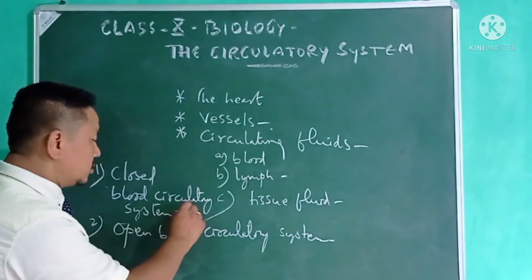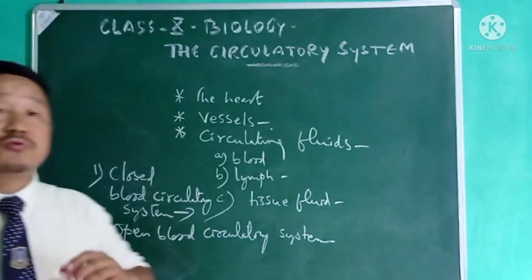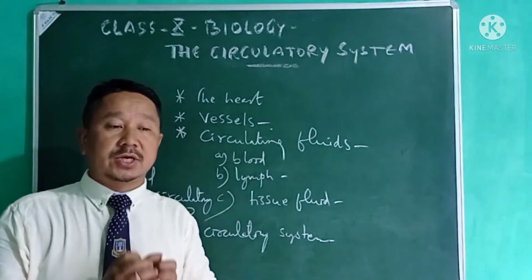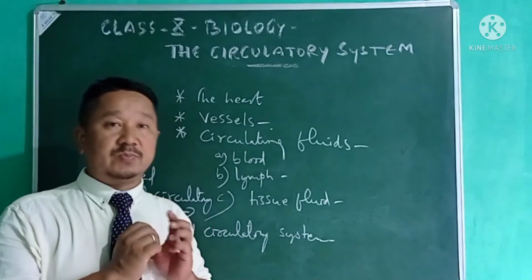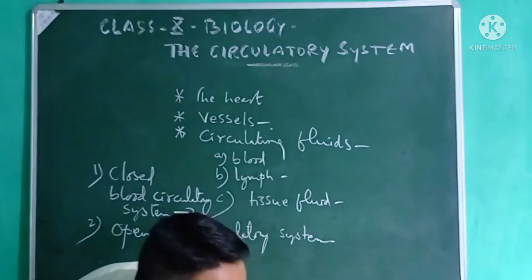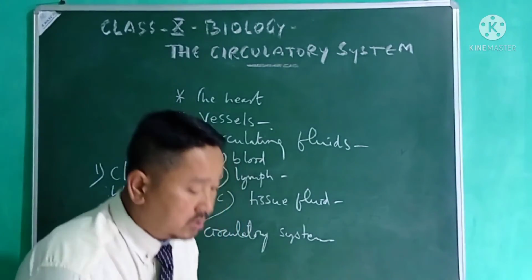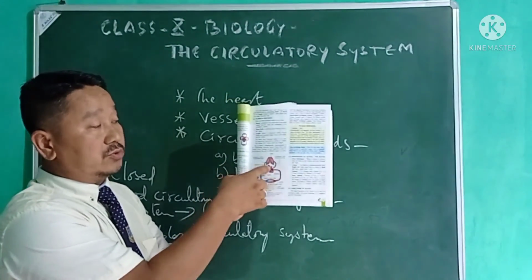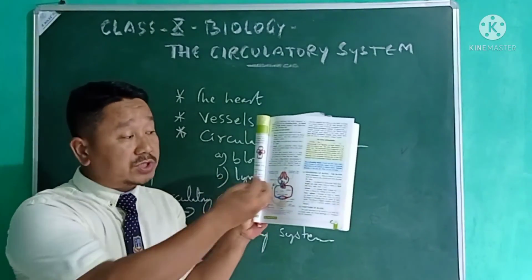In the closed blood circulatory system, the blood flows through a closed circuit, through closed vessels, which you can see in your diagram also. Here you see the diagram, and you can easily make out that blood flows through closed vessels.